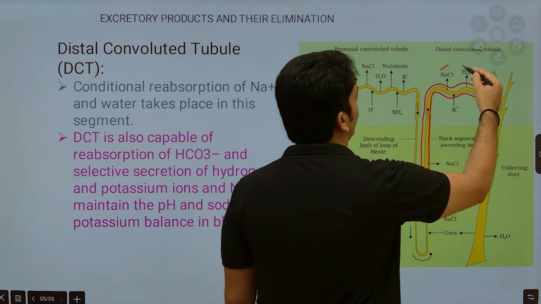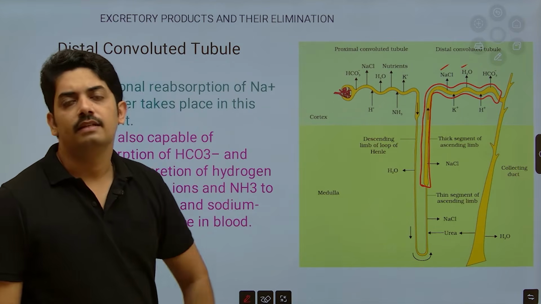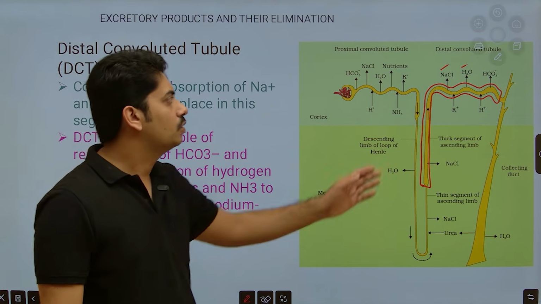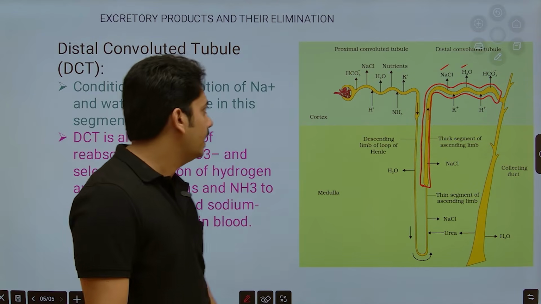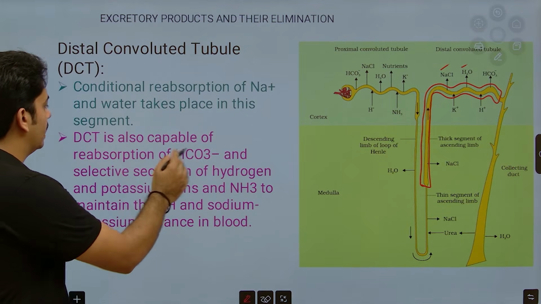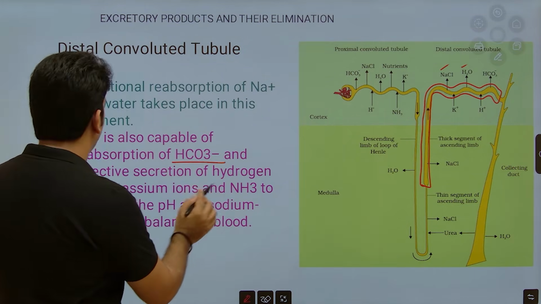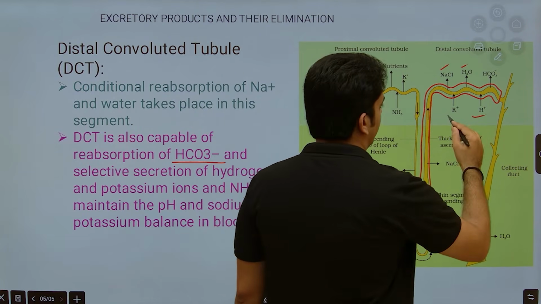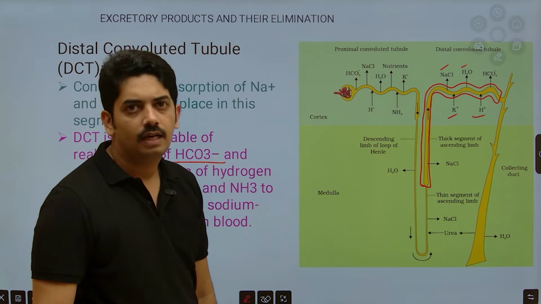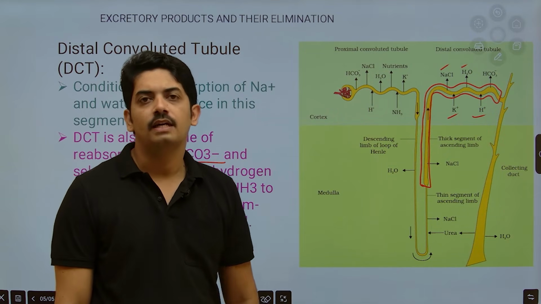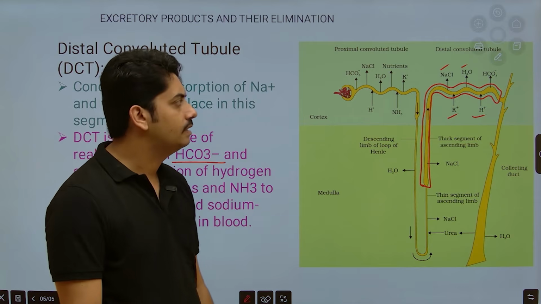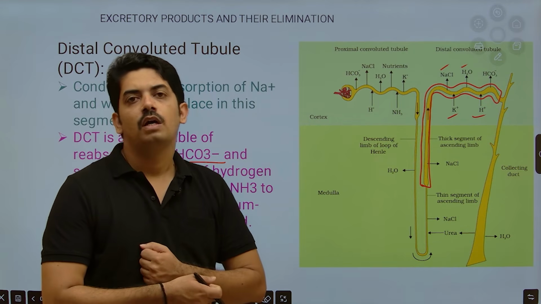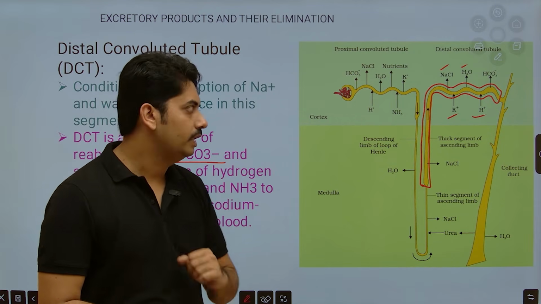Because whenever the body has a high requirement of water, at that time sodium chloride and water will be reabsorbed. DCT is also capable of reabsorption of bicarbonates and selective secretion of hydrogen, potassium and ammonia ions, again to maintain the ionic balance of the blood. This is a very important process, tubular secretion of hydrogen, potassium and ammonia.